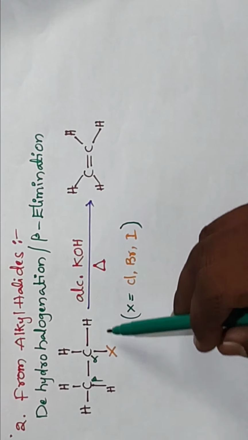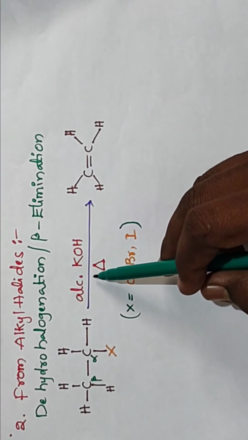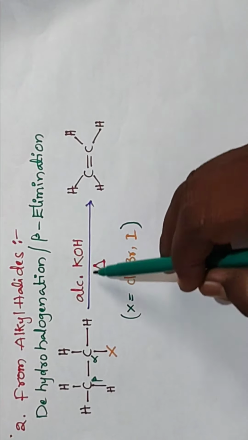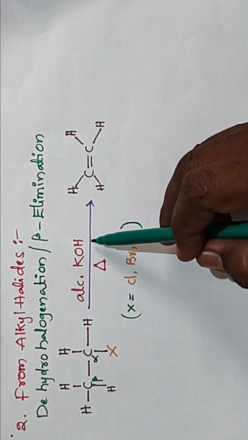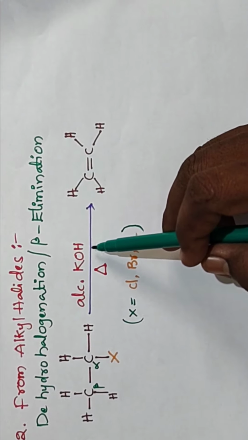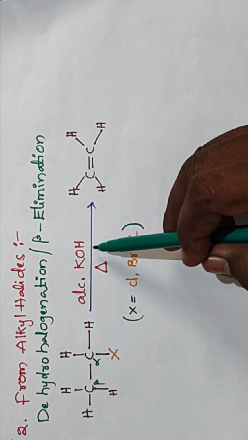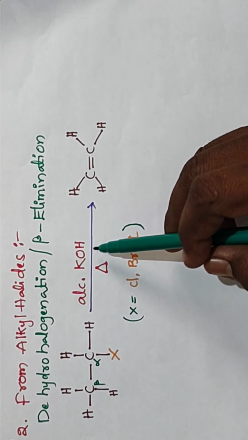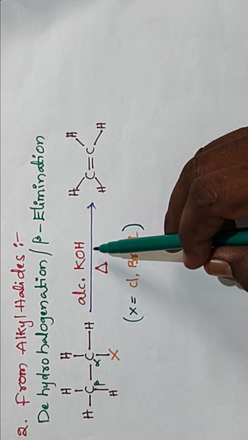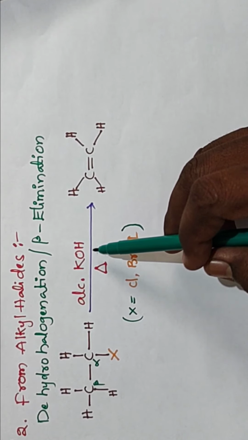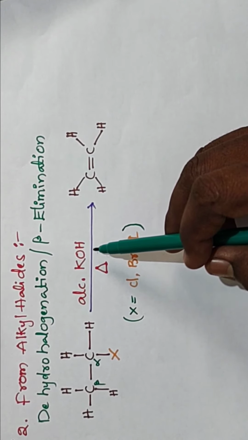Alkyl halide is converted to the alkene in the presence of alcoholic KOH. Alcoholic KOH means potassium hydroxide dissolved in alcohol, like ethanol. We get alcoholic KOH.